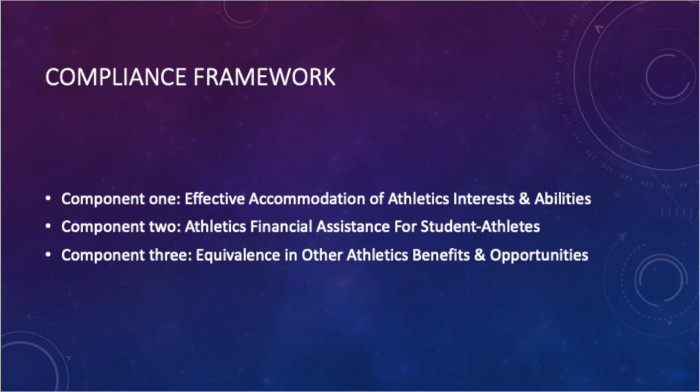Looking at the Title IX compliance framework, it has three components. Component 1 is covering effective accommodation of athletics, interests, and abilities. Component 2 covers athletics financial assistance for student athletes. And Component 3 covers equivalence and other athletic benefits and opportunities. I will be examining Component 1's three-pronged test for the purpose of this self-audit.